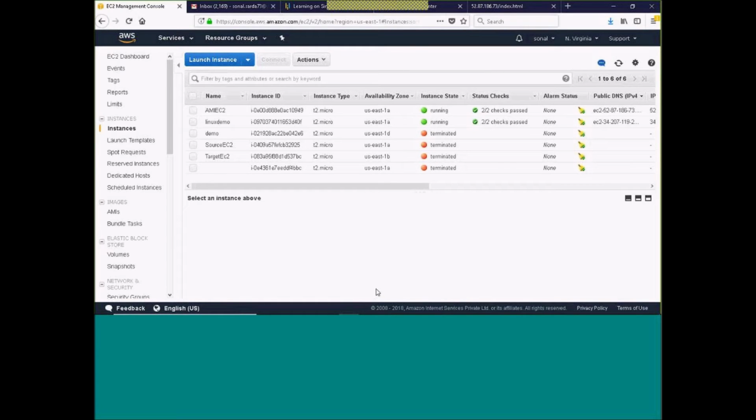Okay, so if we keep an instance in stop mode, will we be charged? No, we are not charged when it is stopped. Only we are charged when it is in the running state. Okay, yeah, so let's move on to next. This one, attaching volume is done. Immediately the next demonstration is there.